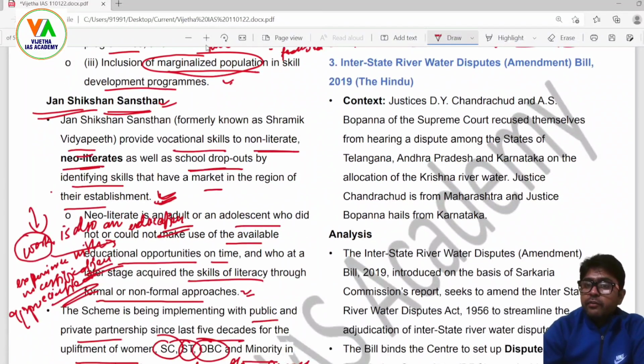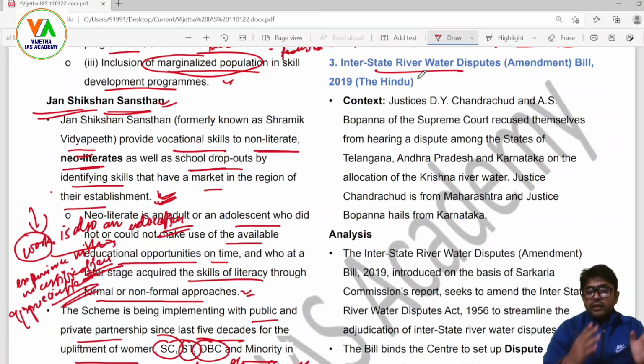Now, interstate river water disputes, important. Of late, in my past videos, let's say the previous video or the one before that, we have been talking about the water disputes, quality of water, how new developments in the field of water we can make, and what are the disputes involved in the country where states are fighting. India has rivers, and rivers are crossing from one state to another, and thereby if the state